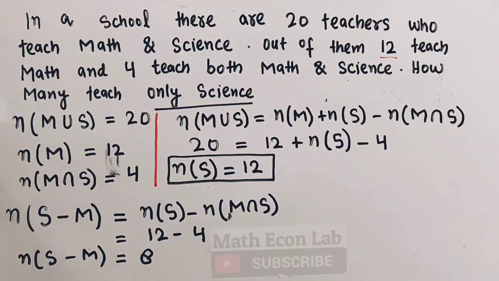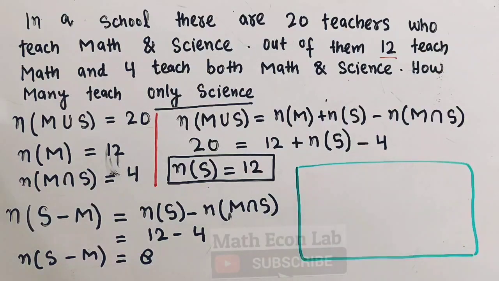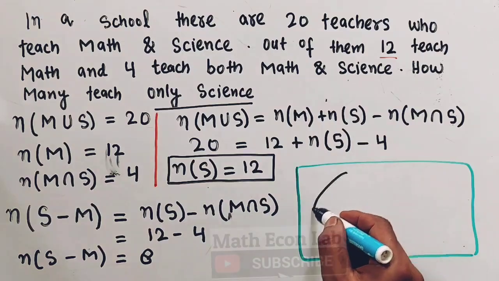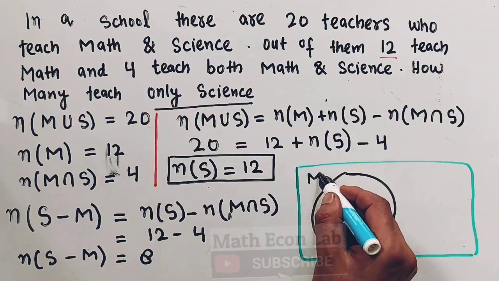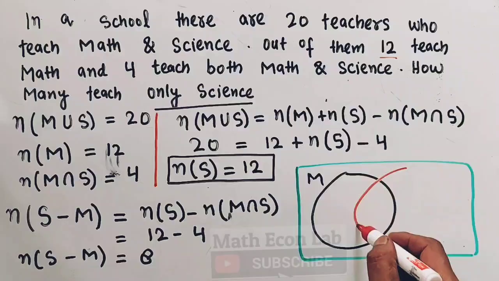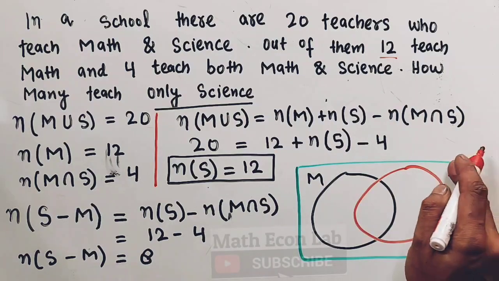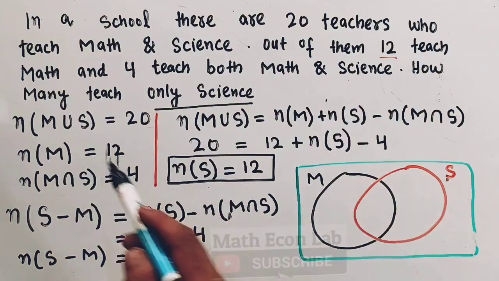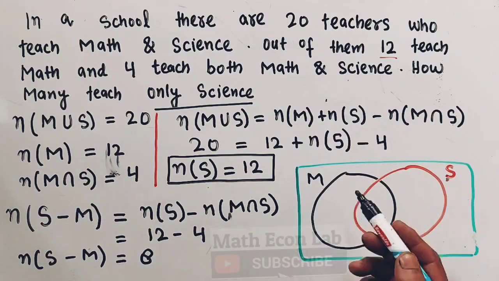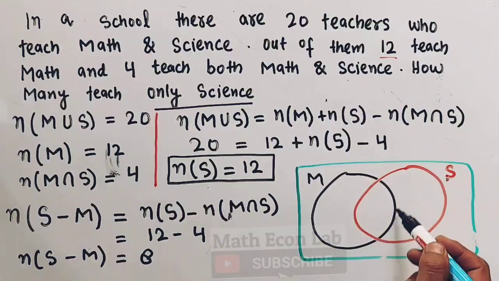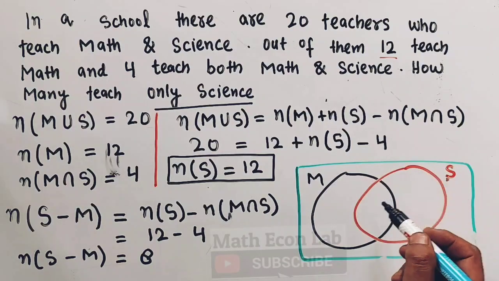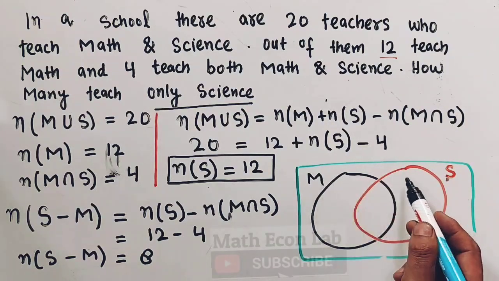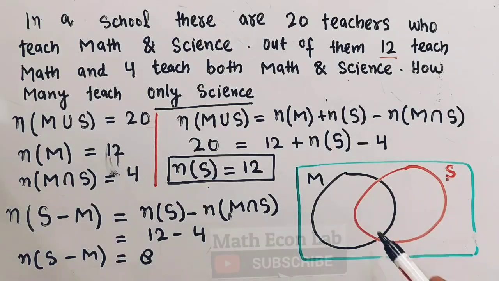Now how do I show it on the Venn diagram? Let us suppose we have two sets here. Let us suppose this set denotes the teachers who teach math, and this set denotes the teachers who teach science. Now the number of M union S will be the number of teachers who teach math plus the number of teachers who teach science minus the common area. So this is M union S, the shaded part, the area inside the circles.